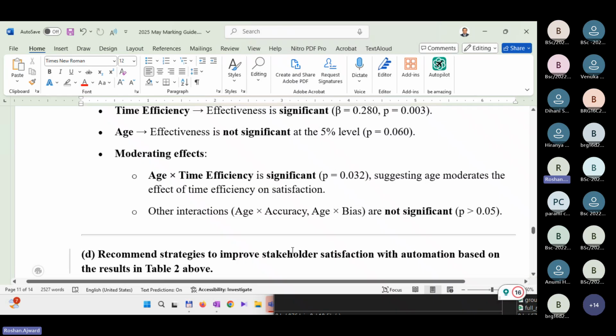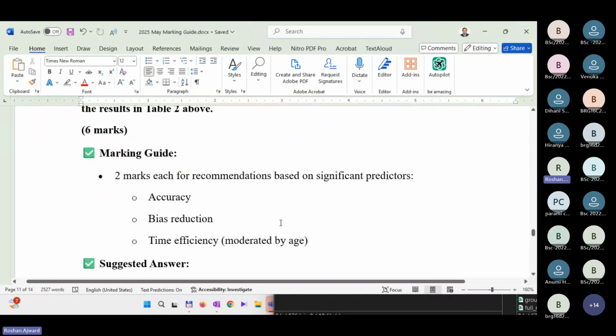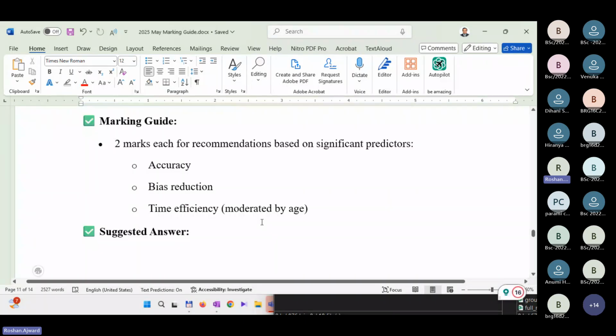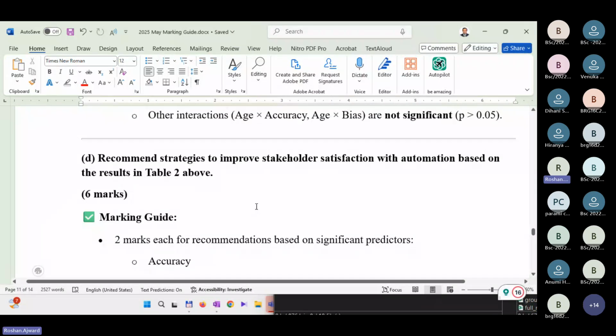Okay. Finally, you are asked to give a recommendation. So give recommendations only on significant items. So here all three are significant. So you can give accuracy, bias reduction, as well as time efficiency. Those are significant. And also you can say age significantly moderates time efficiency and satisfaction, right? So for more elderly people, they value time. That's what it shows. And it satisfies them. Based on that, you can give some recommendations as well.